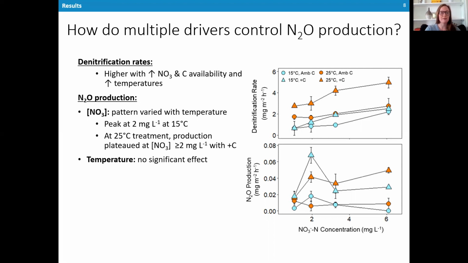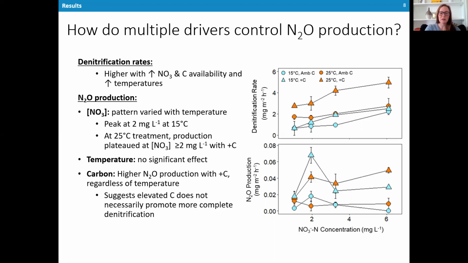Temperature alone did not have a significant effect on N2O production, and N2O production was higher with added carbon at both temperatures, which suggests that elevated carbon does not necessarily promote more complete denitrification as we had originally hypothesized. Additionally, we found significant interactions between drivers where the effect of nitrate was dependent on both temperature and carbon.